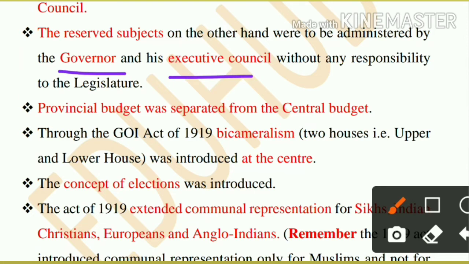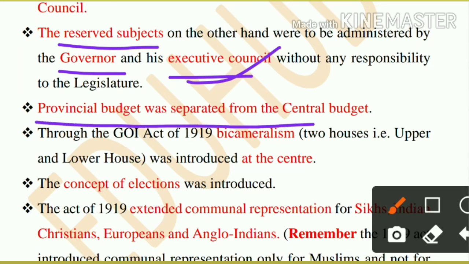Now at this time, for the first time the provincial budget was separated from the central budget. Earlier it was centralized, so all the budget was allocated from the center, but this act of 1919 separated the provincial budget and central budget.